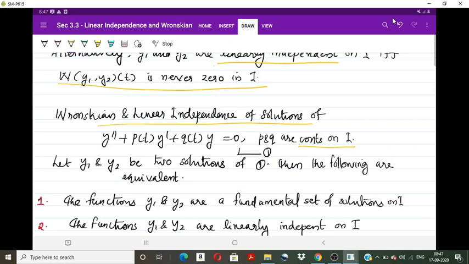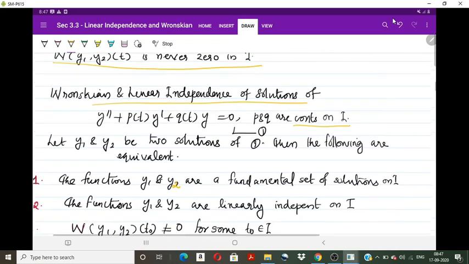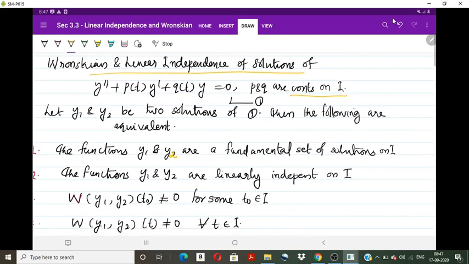First, the functions y1 and y2 form a fundamental set of solutions on I. We know that they form a fundamental set of solutions if and only if they are linearly independent on I. If they are linearly independent, then the Wronskian is not equal to 0.